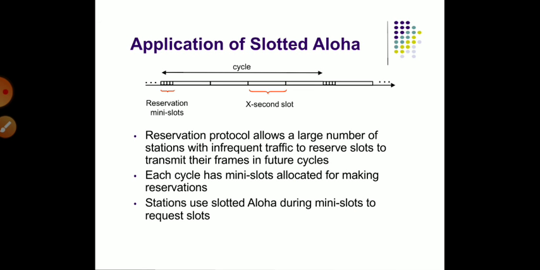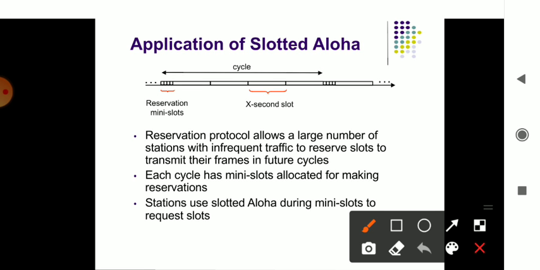Then there are various applications of aloha. You can check them here. If I want to reserve a certain slot in the particular traffic, I can reserve it for repetition once again. The cycle may repeat after a certain time, because due to some problem the data may be stuck. That is there in slotted aloha, and each cycle has a minislot for each. A minislot is given a slot, and in that slot only it takes a back off period, and once again it may return back.